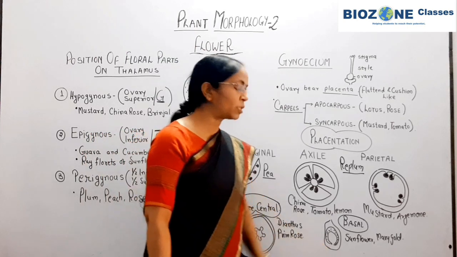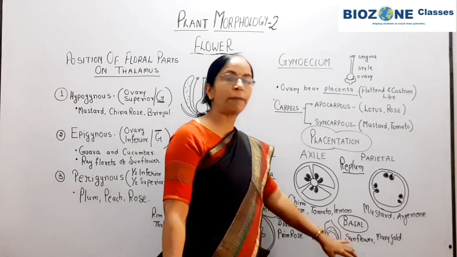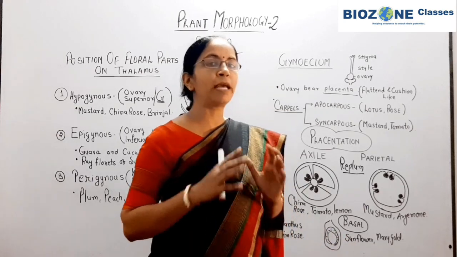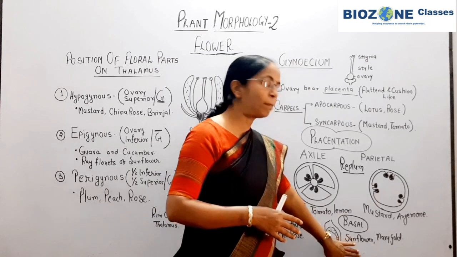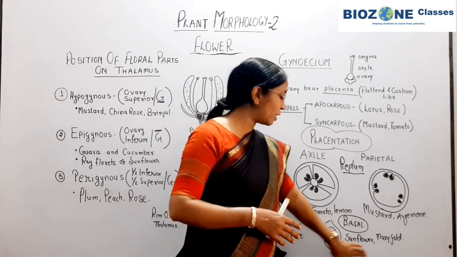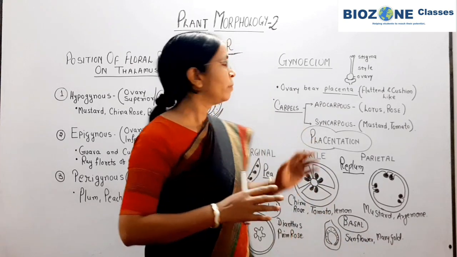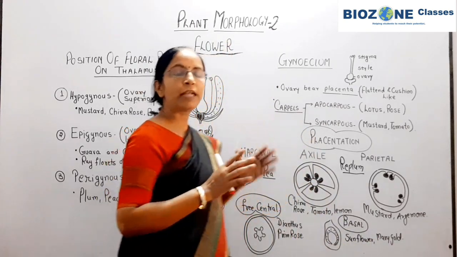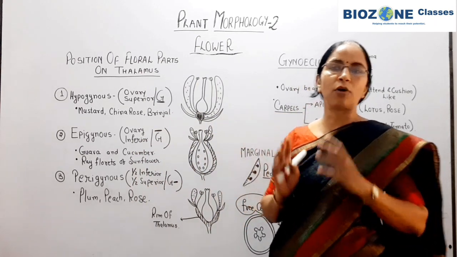And now we come to basal. Again, as the name indicates, the basal placentation is the placentation which develops from the base of the ovary, or the placenta develops from the base; it is called basal. Examples are sunflower and marigold. So this is all about the flower that we discussed during the second session of plant morphology.